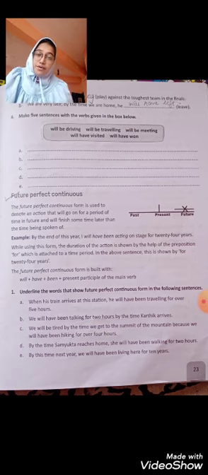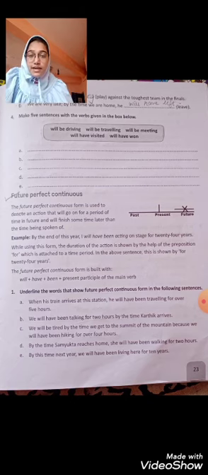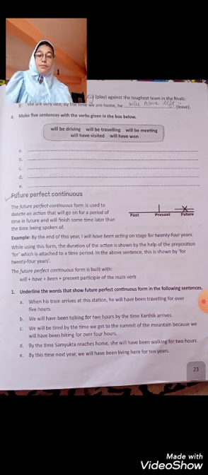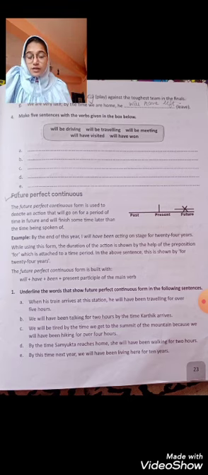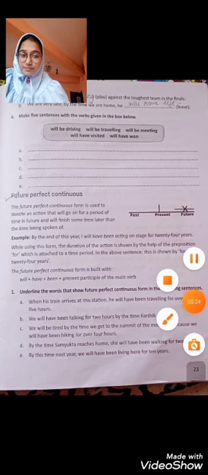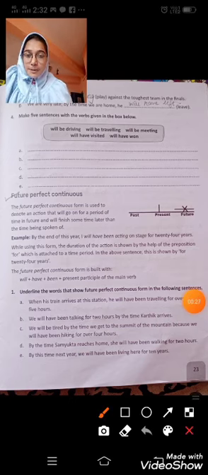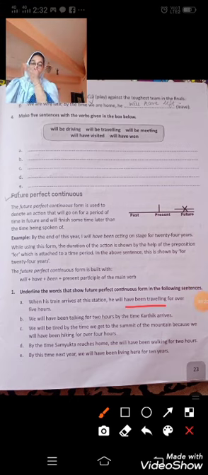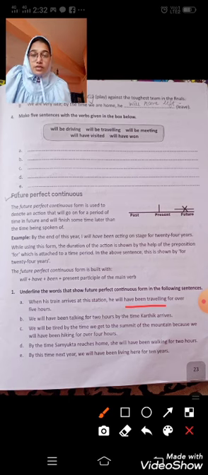This one you can do on your own. When his train arrives at the station, he will have been traveling for over 5 hours. Here the structure is will plus have plus been plus present participle of the main verb. So underline the words "will have been traveling". This shows that it is future perfect continuous tense.